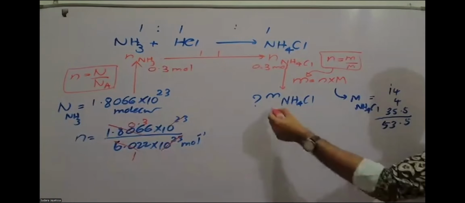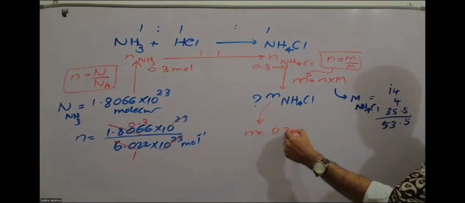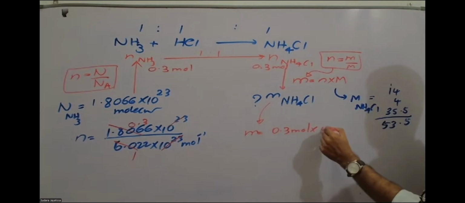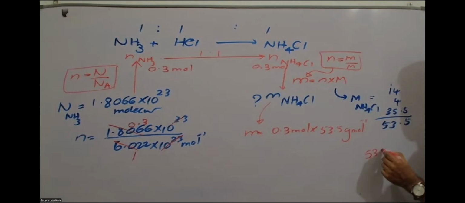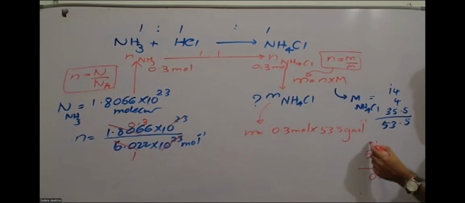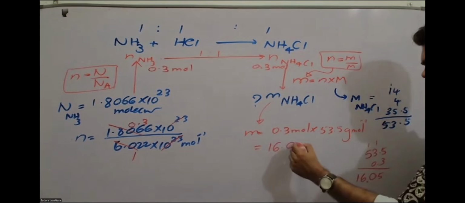Right? Now you can convert that into mass. Mass equals 0.3 moles times 53.5 grams per mole. Okay, so let's multiply it and see. 3 times 5, 15, 1, 9, 0, 1, 16. Then you have to be careful. There are 2 decimal points because we are multiplying by the 0.3. So the answer is 16.05 grams.